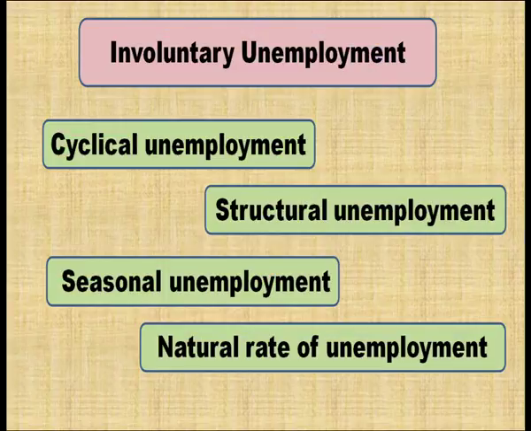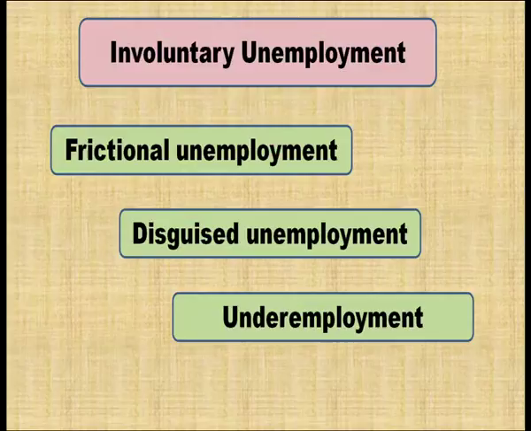Now, the different types of involuntary unemployment. So now let us come to involuntary unemployment, which is more crucial for an economy. These are the different types of involuntary unemployment. It may be categorized into cyclical unemployment, structural unemployment, seasonal unemployment, natural rate of unemployment, frictional unemployment, disguised unemployment, and underemployment. Now let us discuss these types of unemployment one by one, so that you have better clarity about these different types of unemployment.